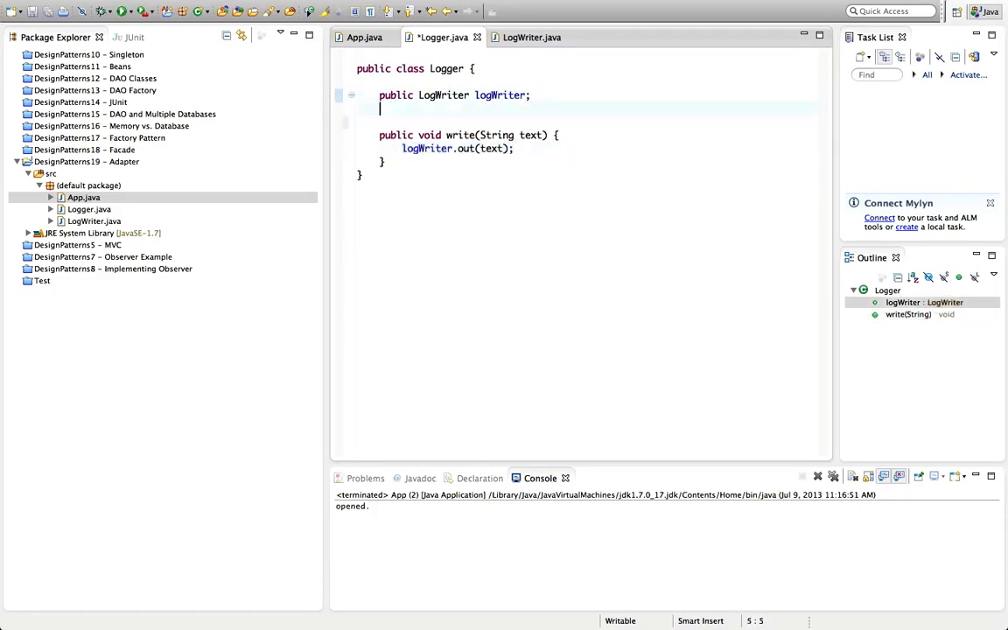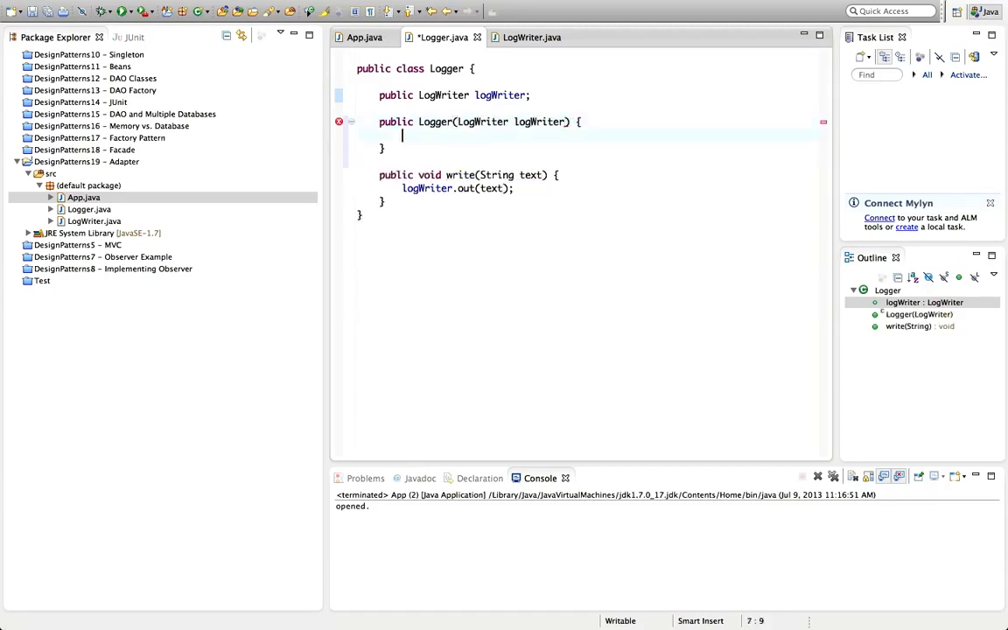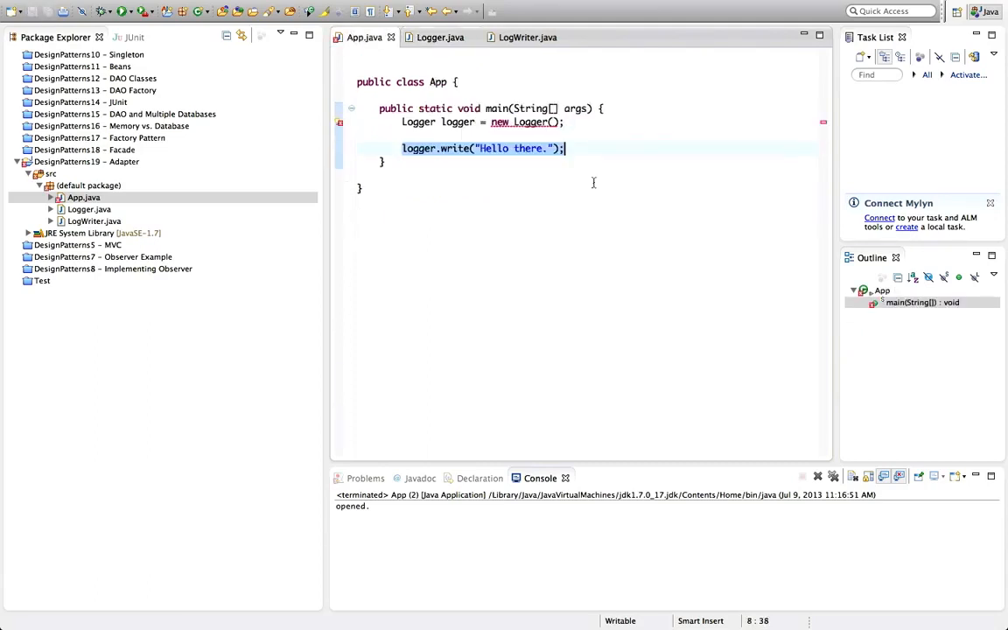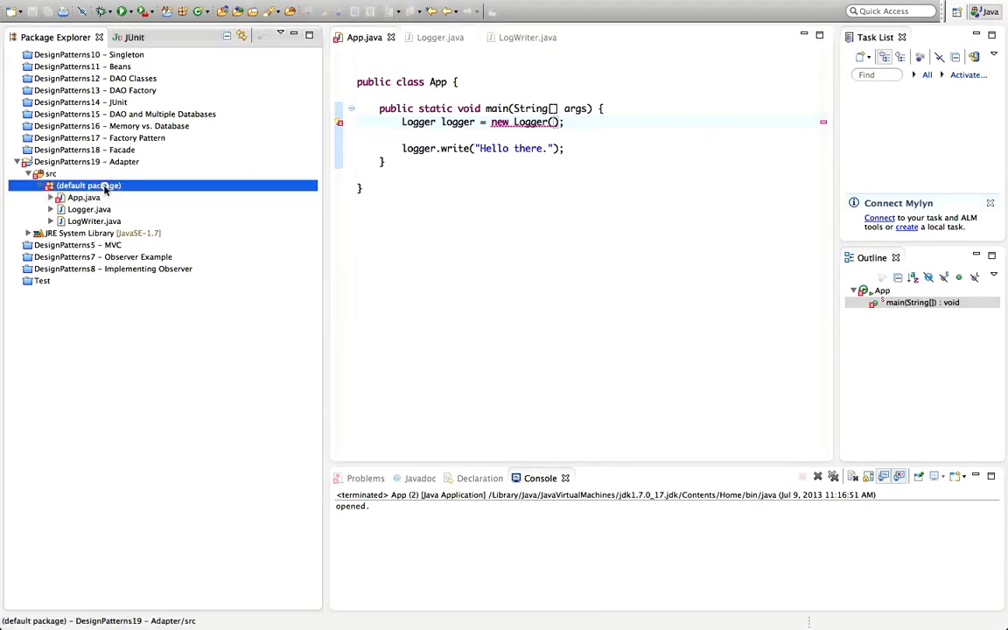Let's give it a constructor. Let's say public logger, which accepts a log writer, and then it sets the instance variable, this dot log writer, using the value passed to the constructor. All this is completely standard Java, and now we need to pass in some class here that implements that log writer interface. Let's imagine that we have got a class.